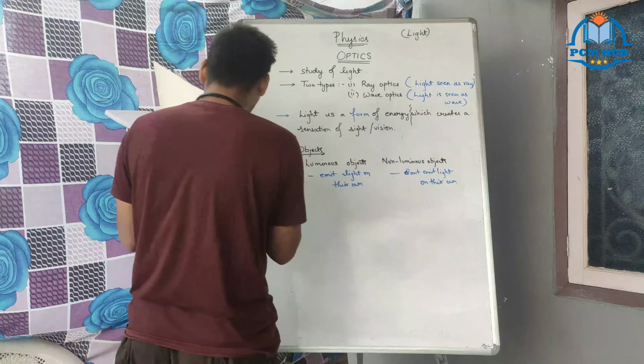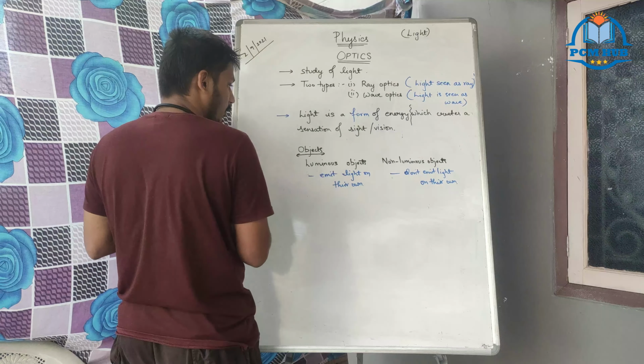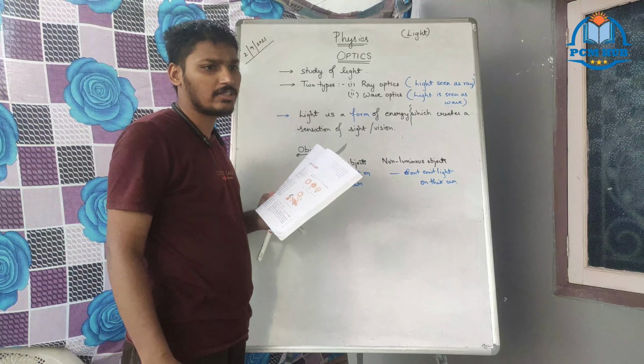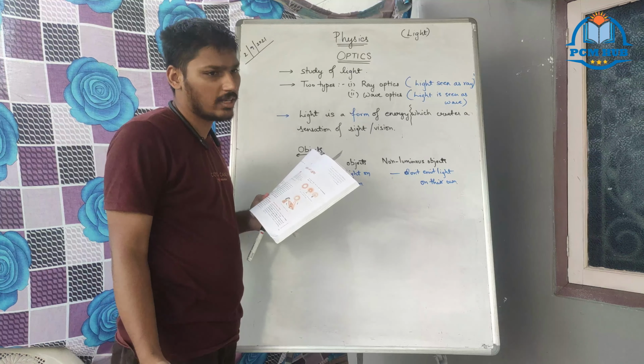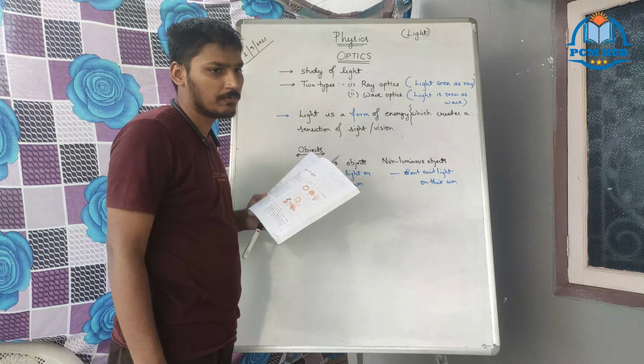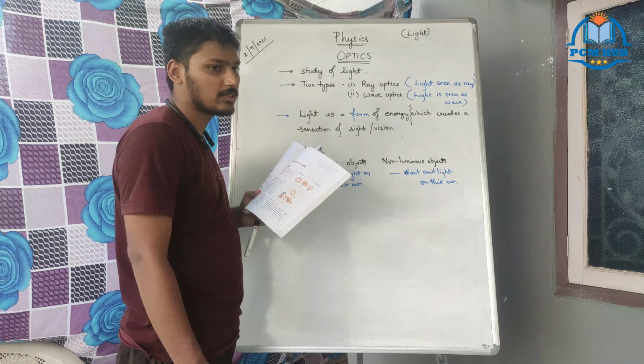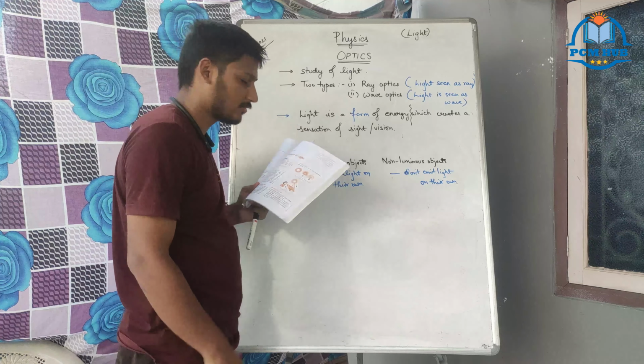Okay, this is something about luminous and non-luminous objects. In macro scale we have celestial bodies. Sun is luminous, Neptune is non-luminous. Coming to lower, torch is luminous. Okay, dustbin is non-luminous.